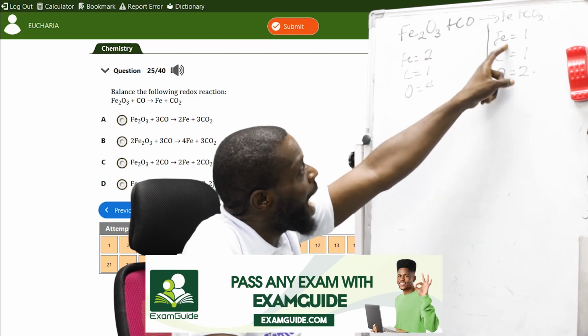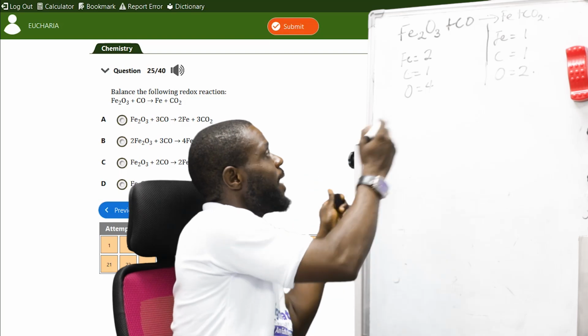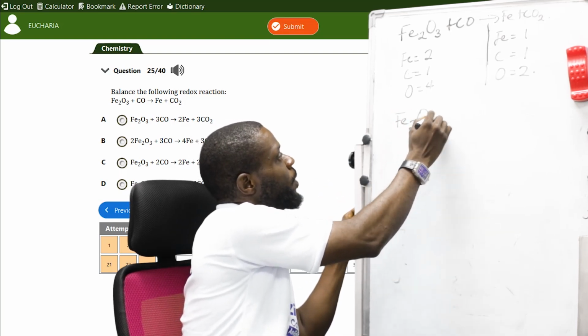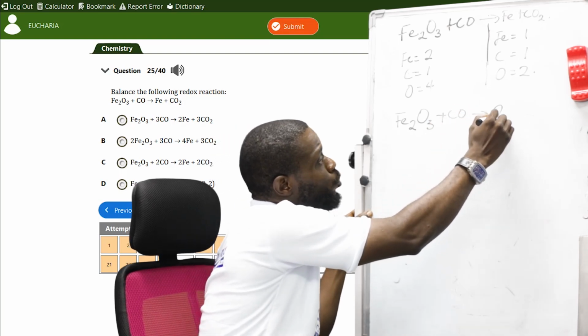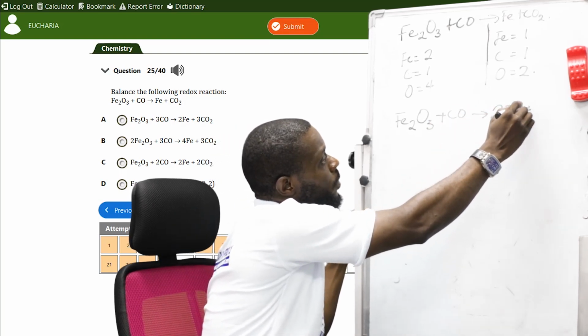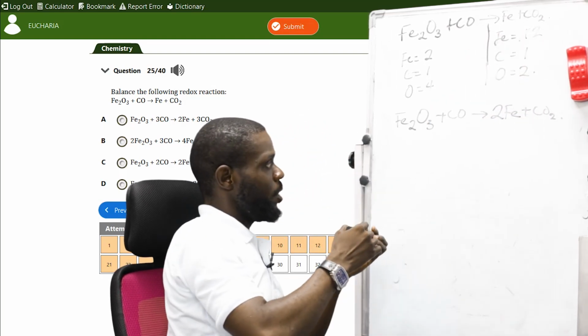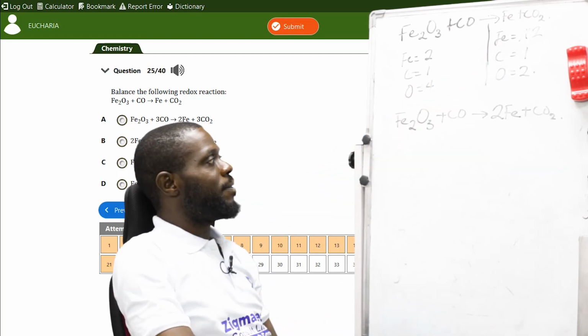What will make it 2? I will add 2 to iron. Fe subscript 2 O subscript 3 plus CO gives me 2Fe. So iron is 2 here, and iron is now 2 here.